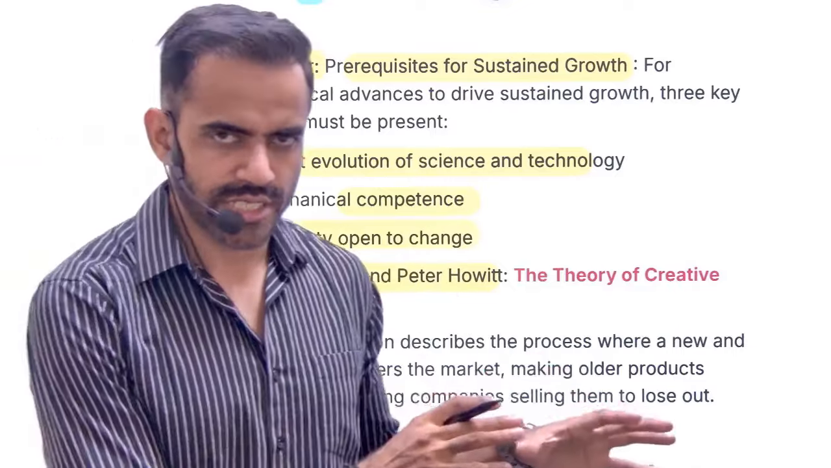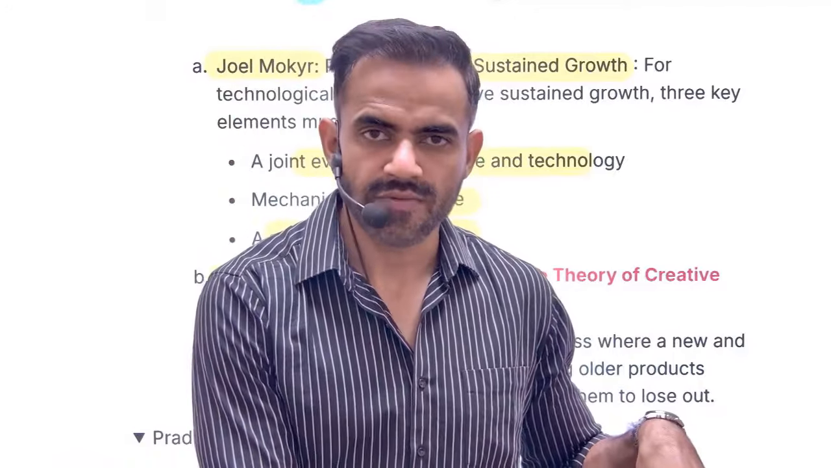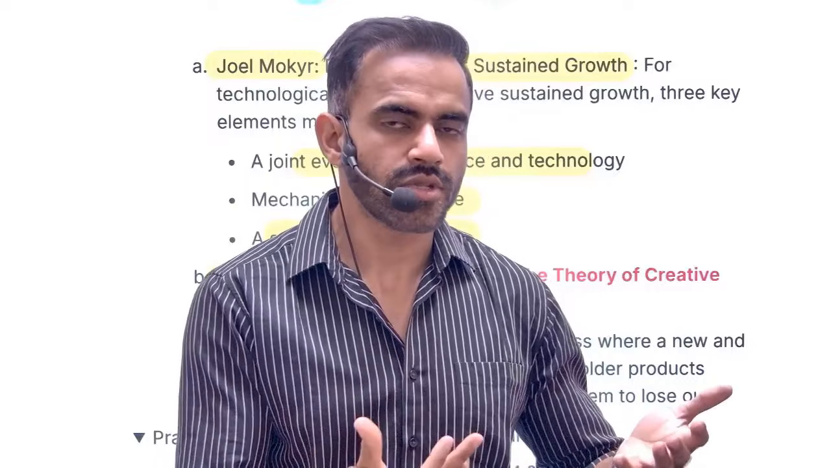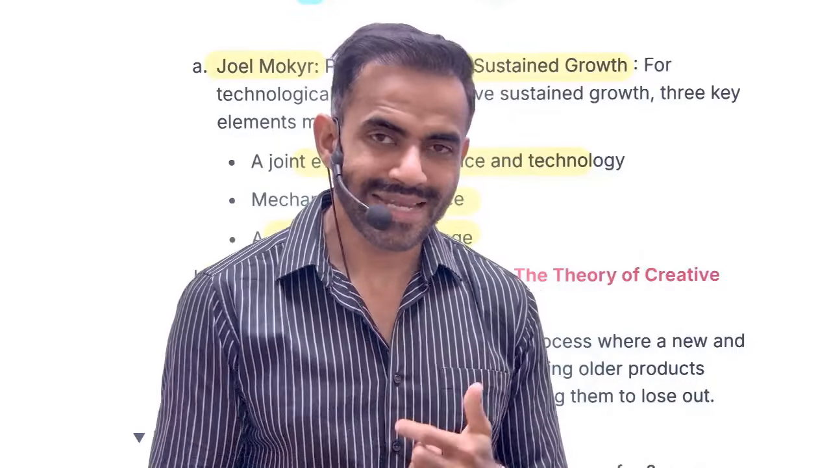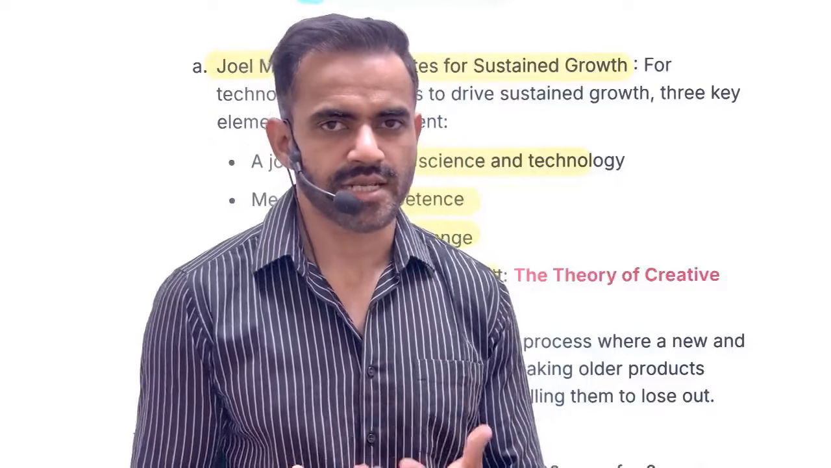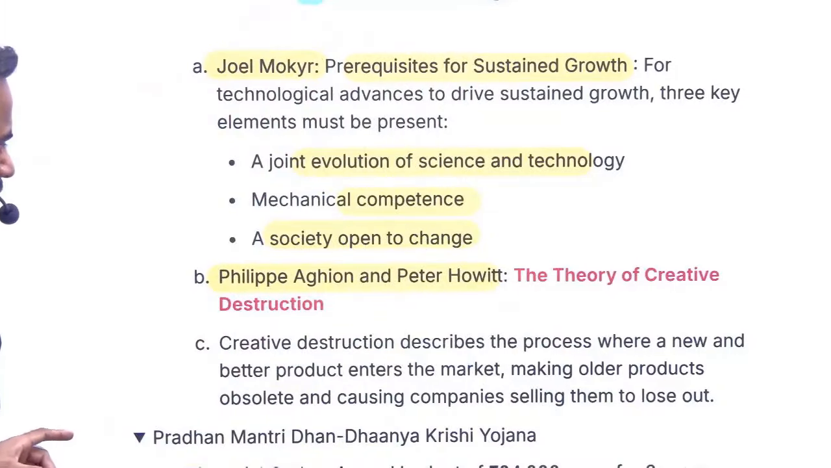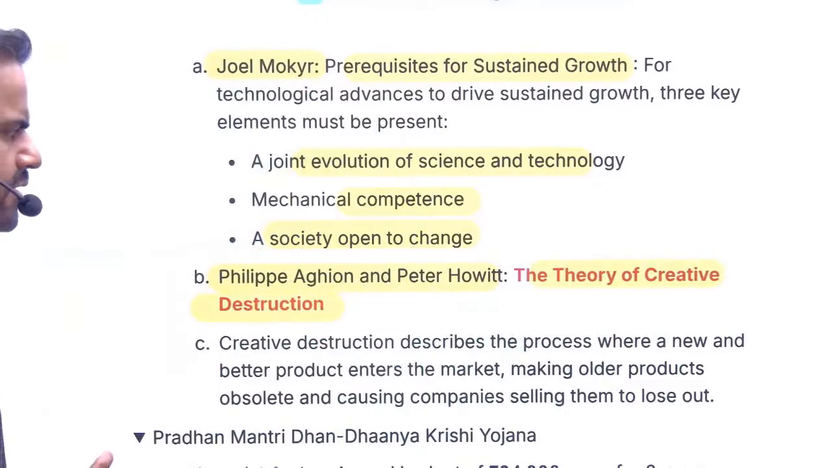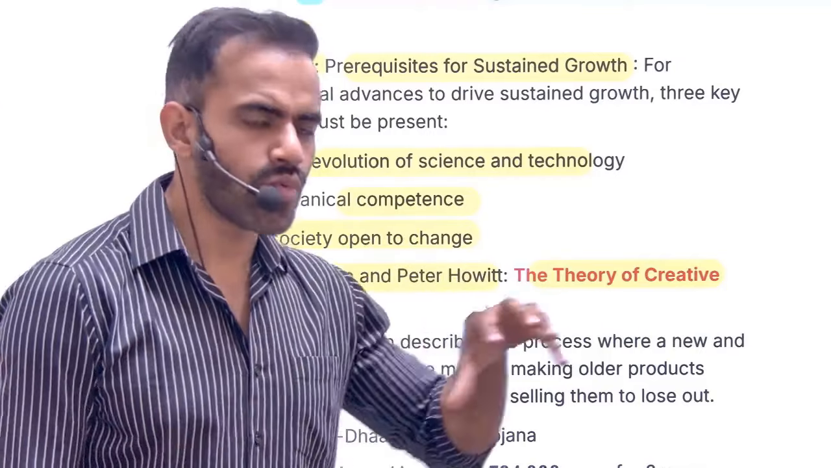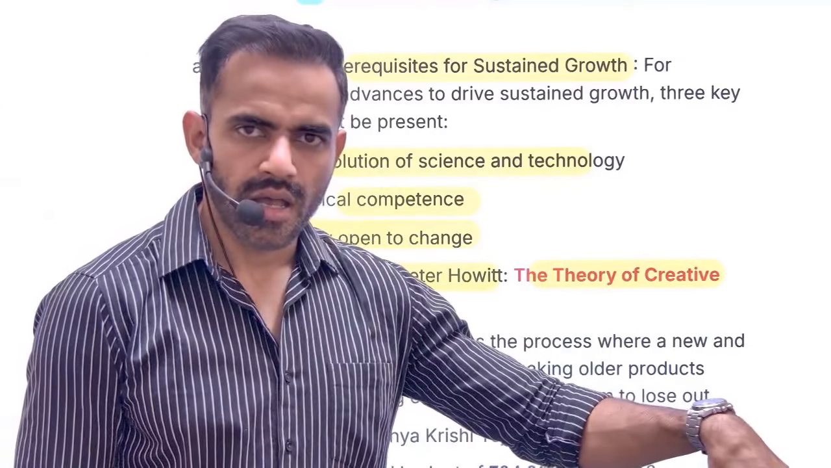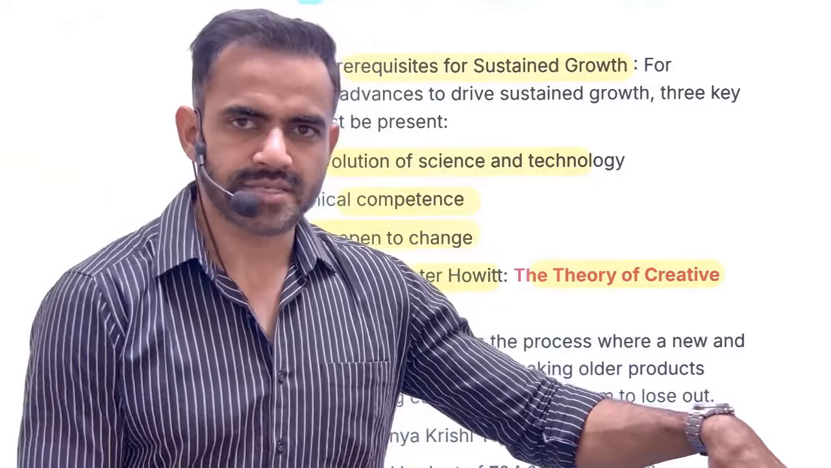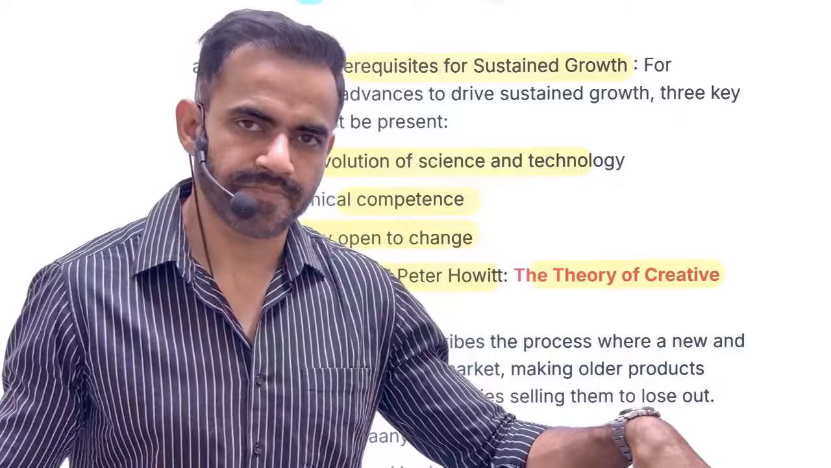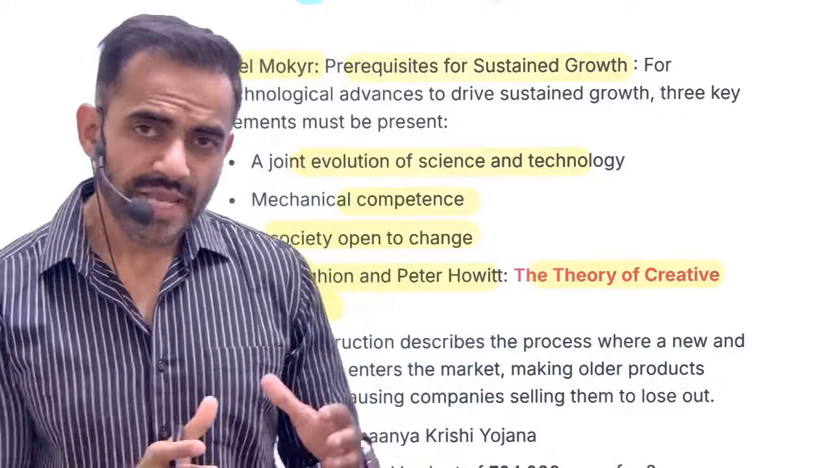If society will not change, understand, what will happen? They will lag behind. So if you really want sustained growth, society needs to change. It needs to adapt according to changing circumstances. Apart from that, Philippe Aghion and Peter Howitt gave the theory of creative destruction. We have already discussed creative destruction: it basically means new ideas and new innovation will replace the old and existing ideas. Something new will come and destroy the existing thing. That is creative destruction.